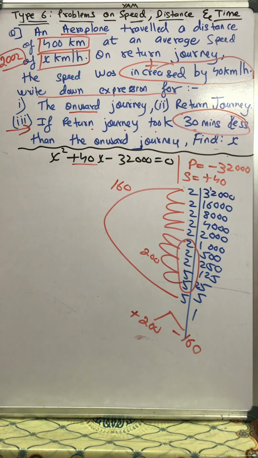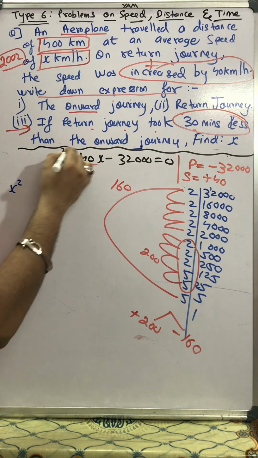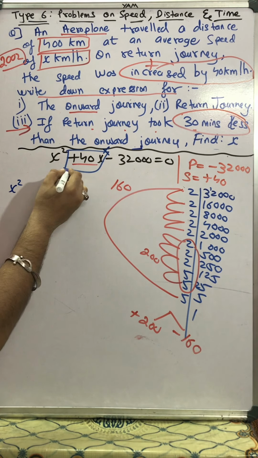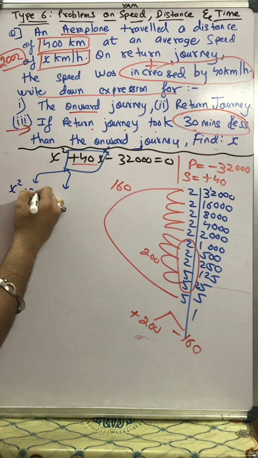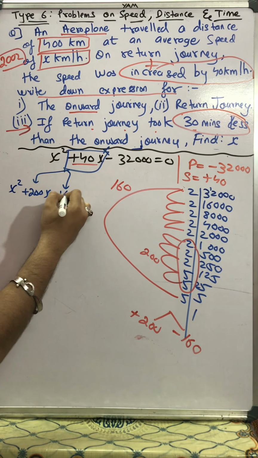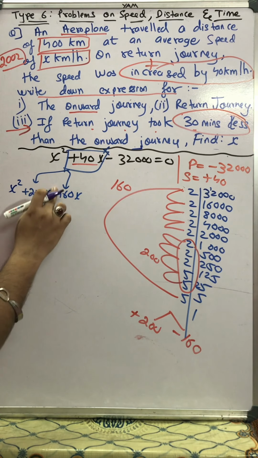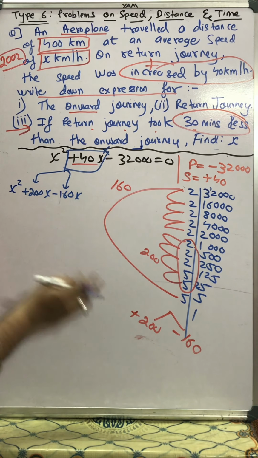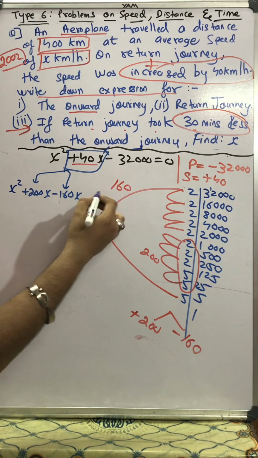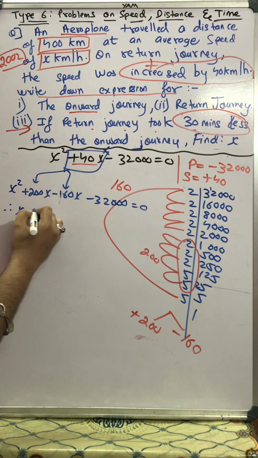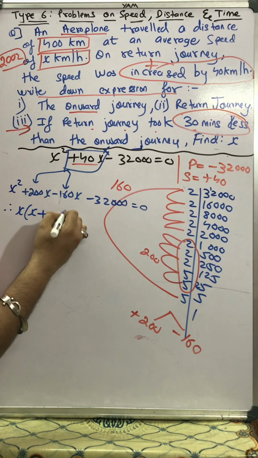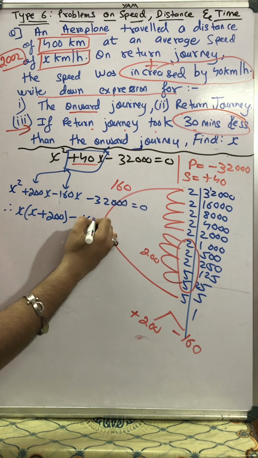No magic involved here. So I'll say x square. I'll not write this middle term. In place of this, I'll write plus 200x minus 160x minus 32,000 is equal to 0. Therefore x common, x plus 200, minus 160 common.